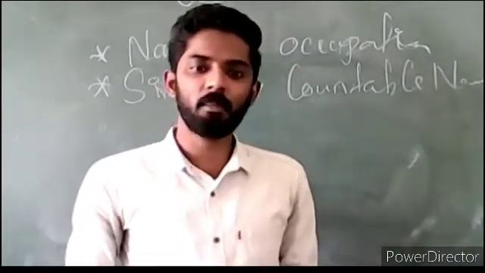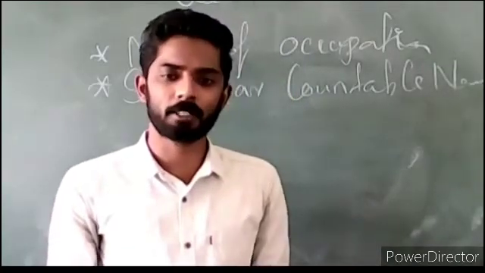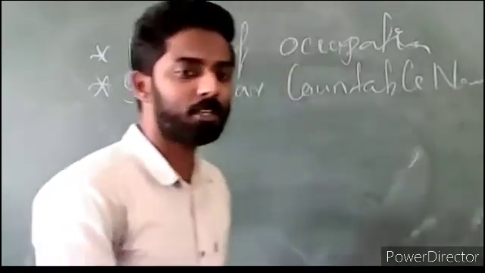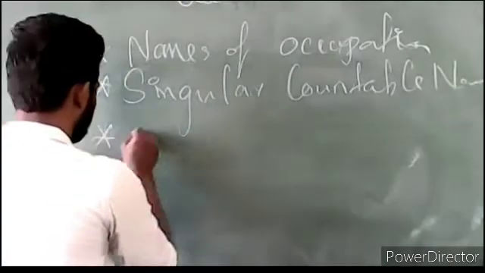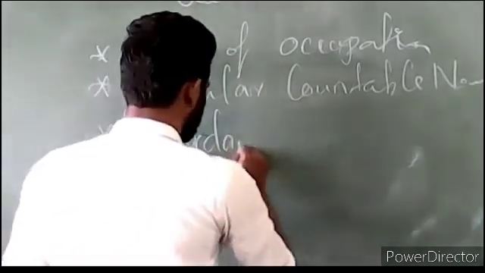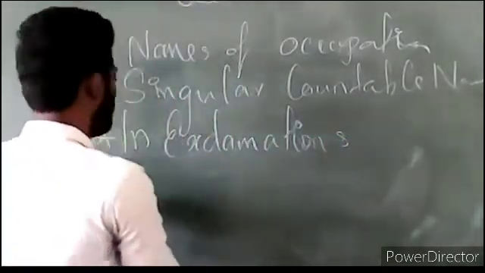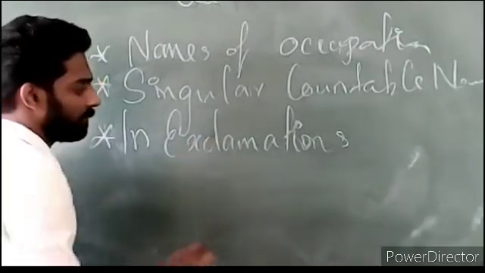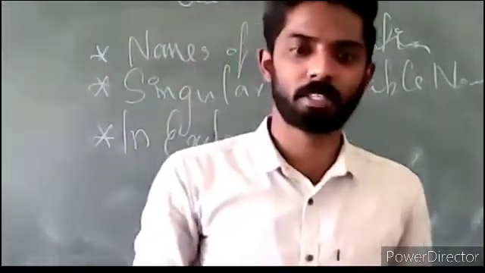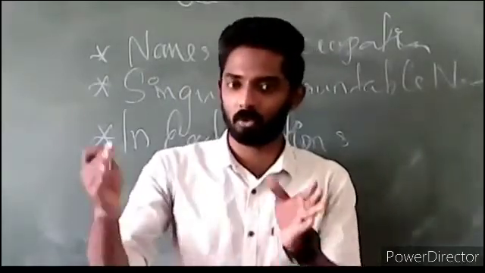And in exclamations before singular countable nouns, for example, what a lovely dress. There's only one dress.